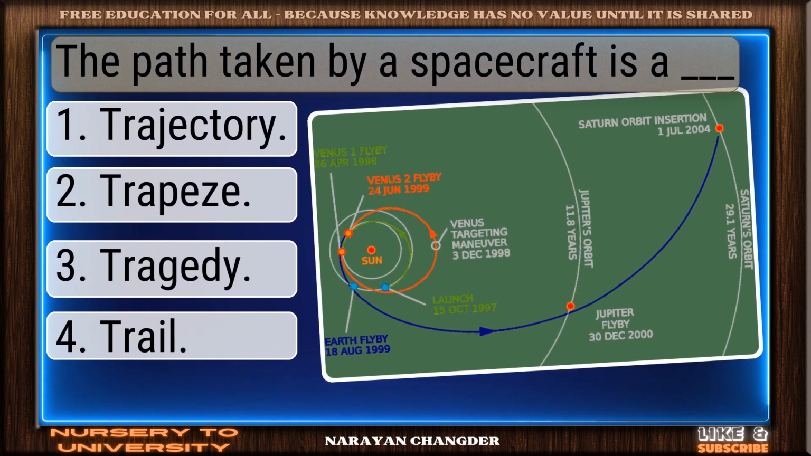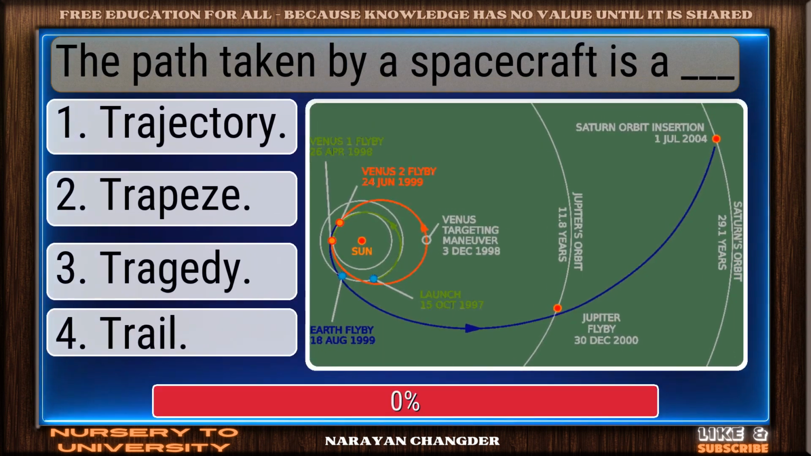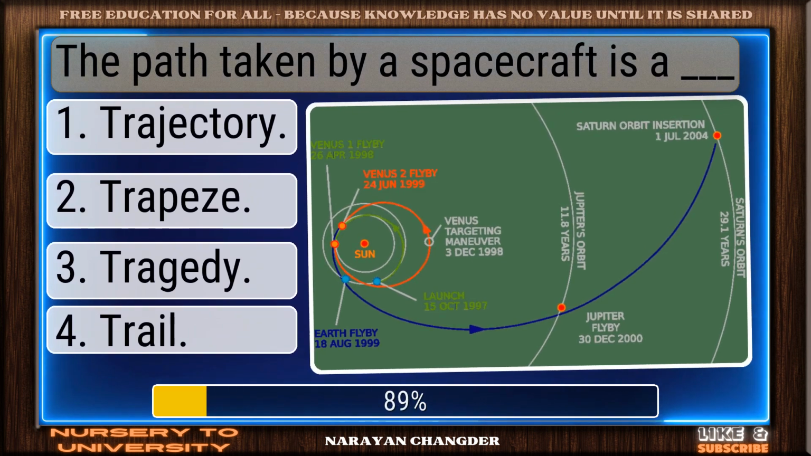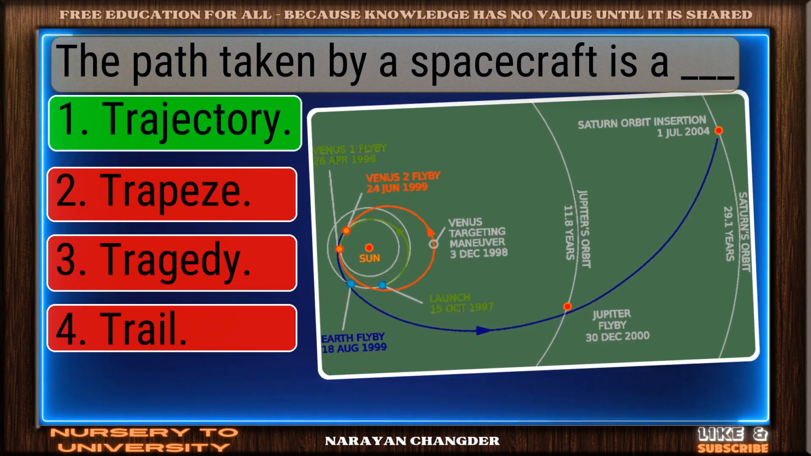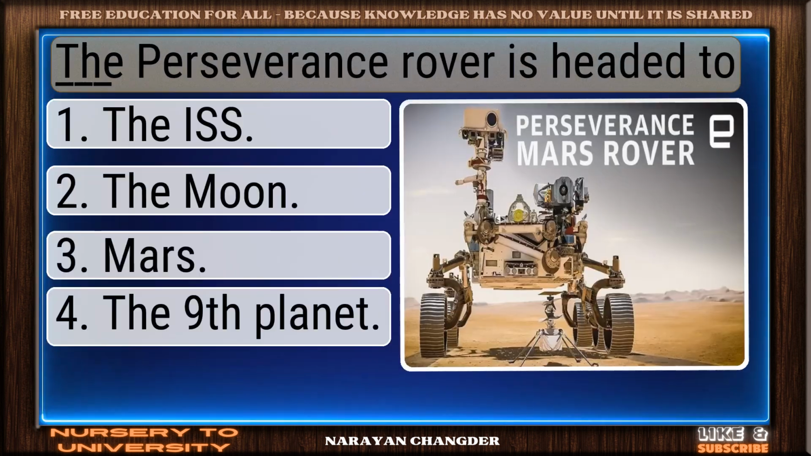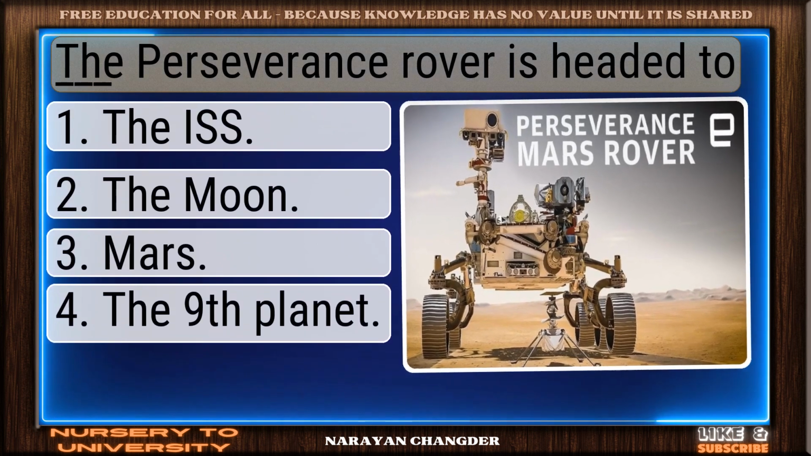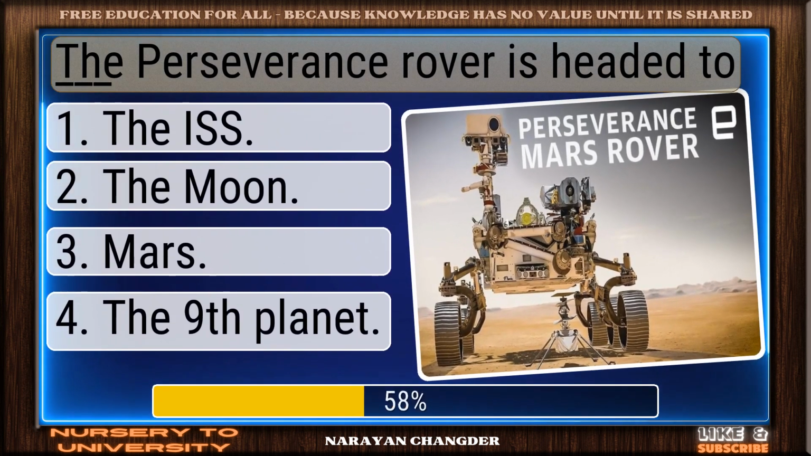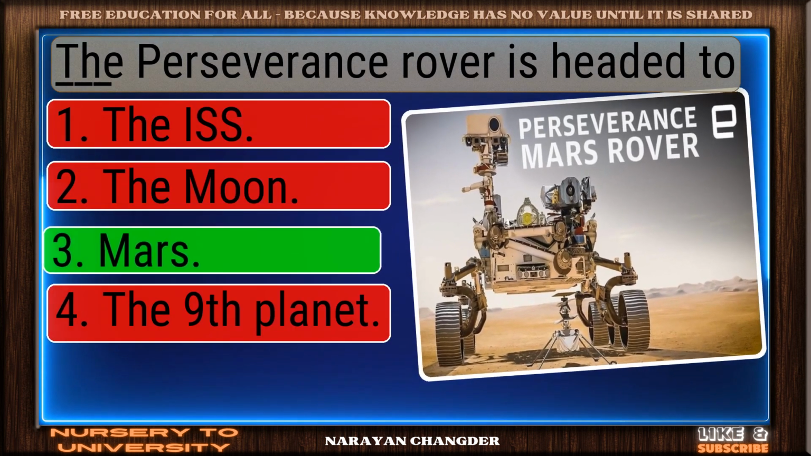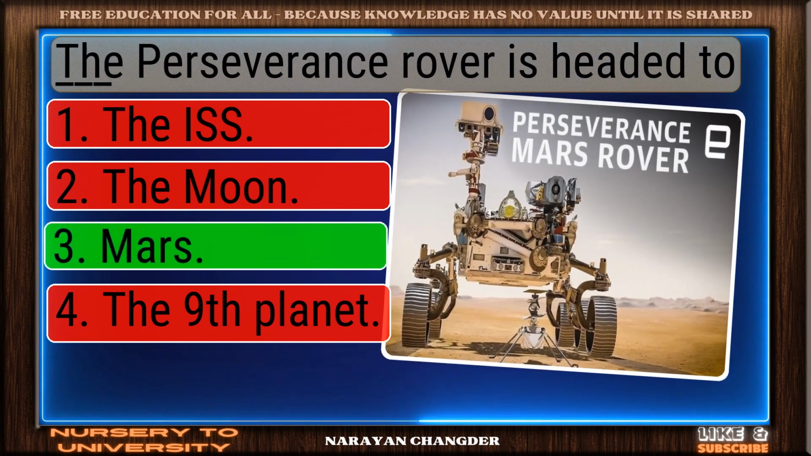The path taken by a spacecraft is a dash. Solid response. Trajectory is a valid choice. The Perseverance rover is headed to dash. Well done. Mars is the right choice.